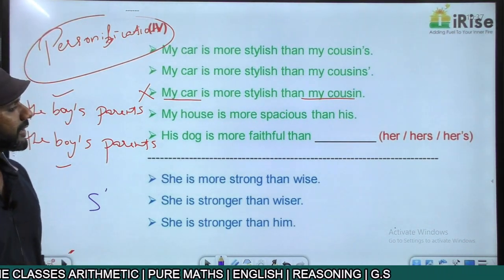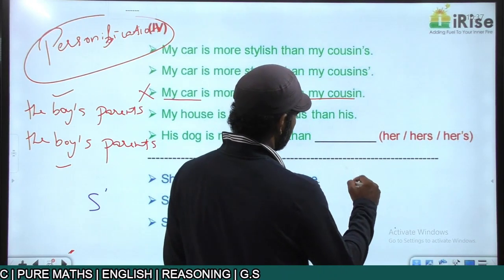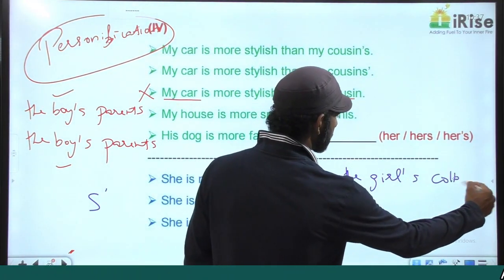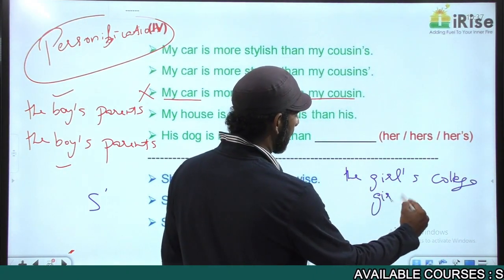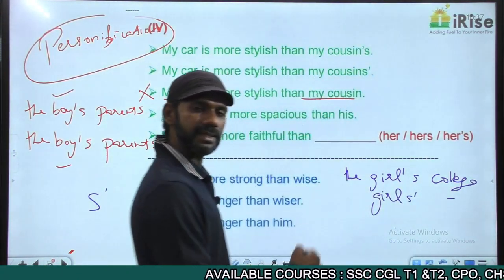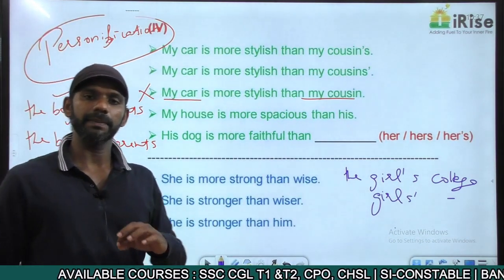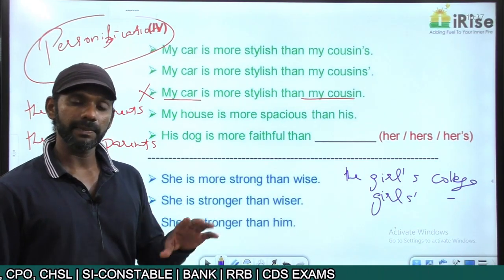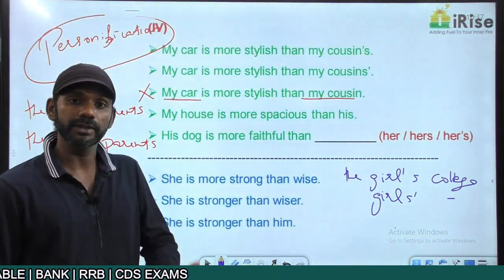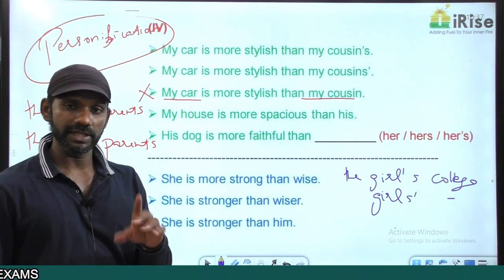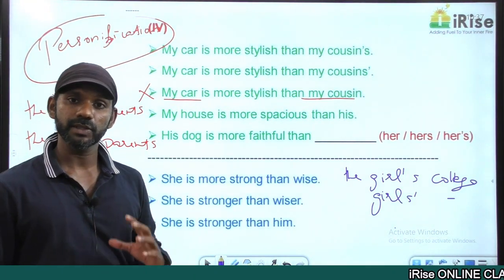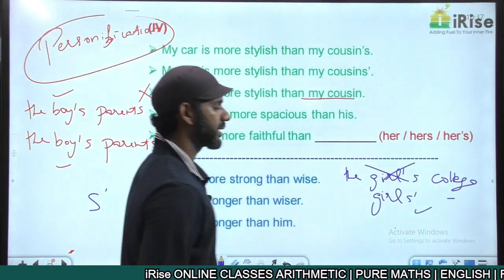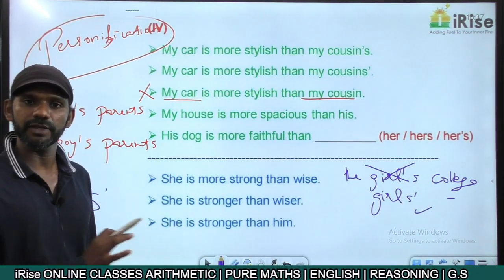I repeat, when we show possessive case with a plural noun ending with S, place the apostrophe after S. If I say the girls' college, it must be girl apostrophe S college or girl S apostrophe college. Which makes sense here? Girl apostrophe S means one girl's college. Girl S apostrophe means the college belongs to more than one girl. There will not be any college for only one girl. The college belongs to more than one girl. So in this case, the first one is wrong. The second one is correct. Girls' college.